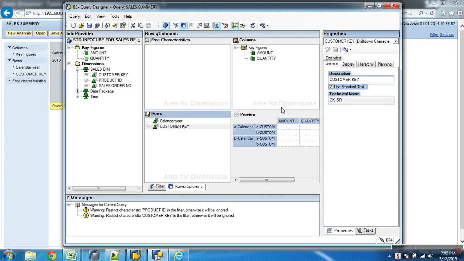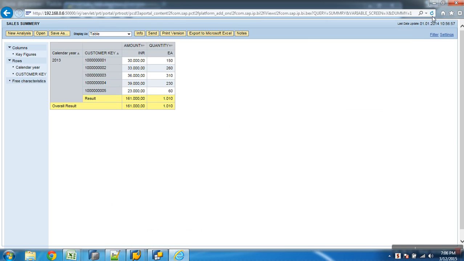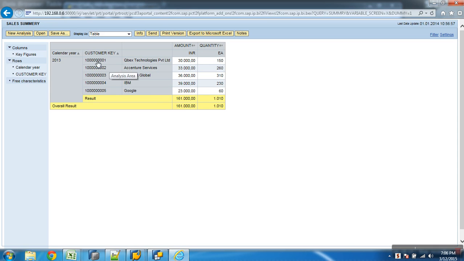So what I've done in the back end, I manipulated the customer text table and stored the naming that my business would prefer to see in the text table. Now I'll say what displays. I can say key and text also, both. Now I'll go down here and refresh my report. It starts showing me the key along with the name. Now it does make sense for me. Cubex Technologies is customer 101.